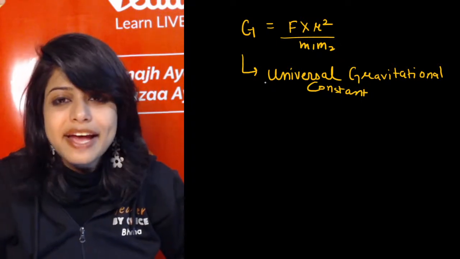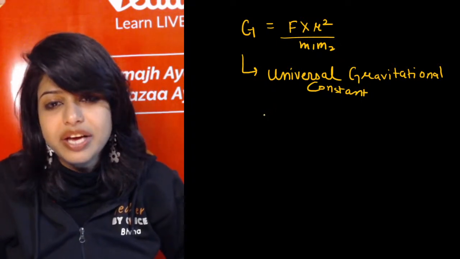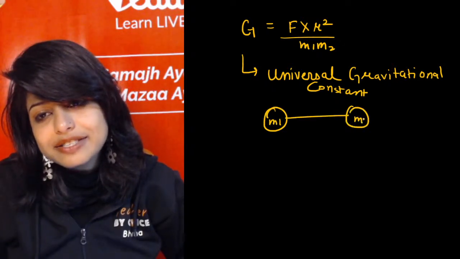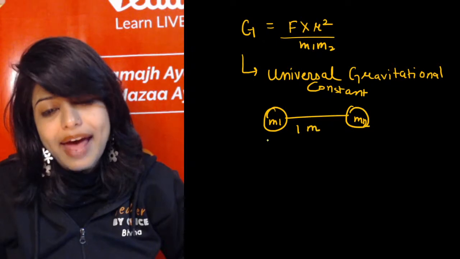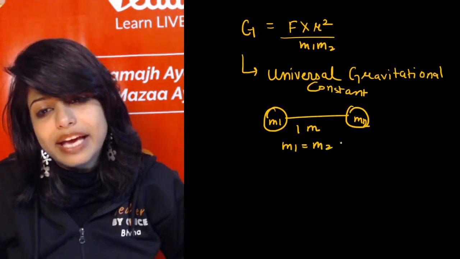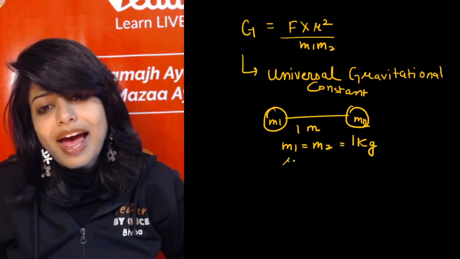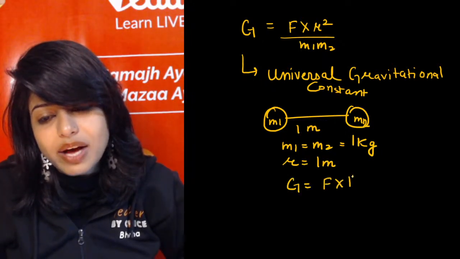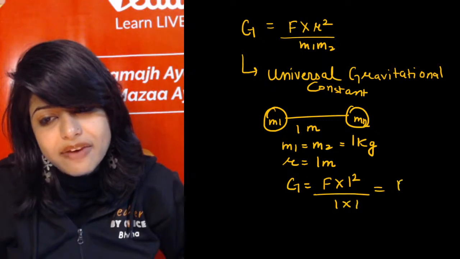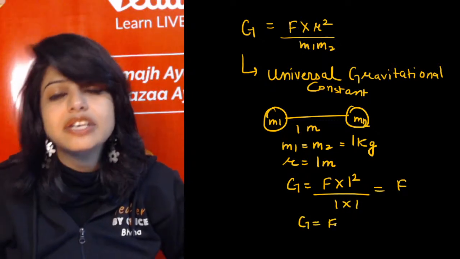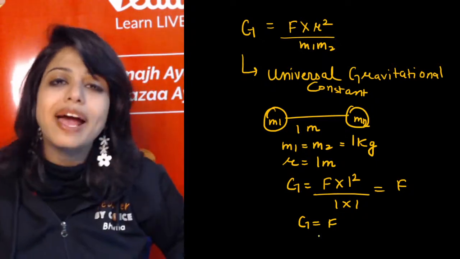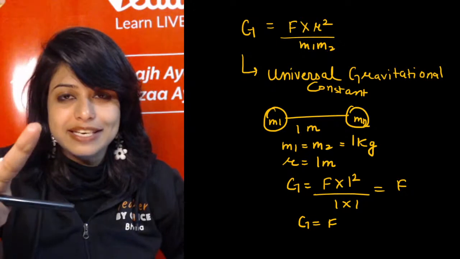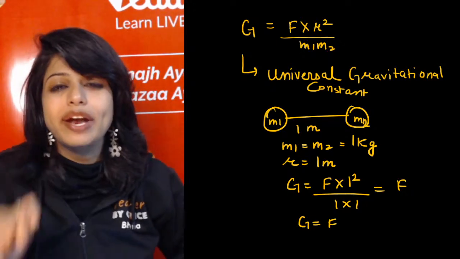Now for this, if I see how to calculate G, if my 2 bodies are kept at a distance of 1 meter and they both are 1 kg, and this is my 1 meter, so my G becomes F into 1 square upon 1 into 1, which is F. So my G is the universal gravitation constant defined as the force between 2 unit masses kept at a unit distance.